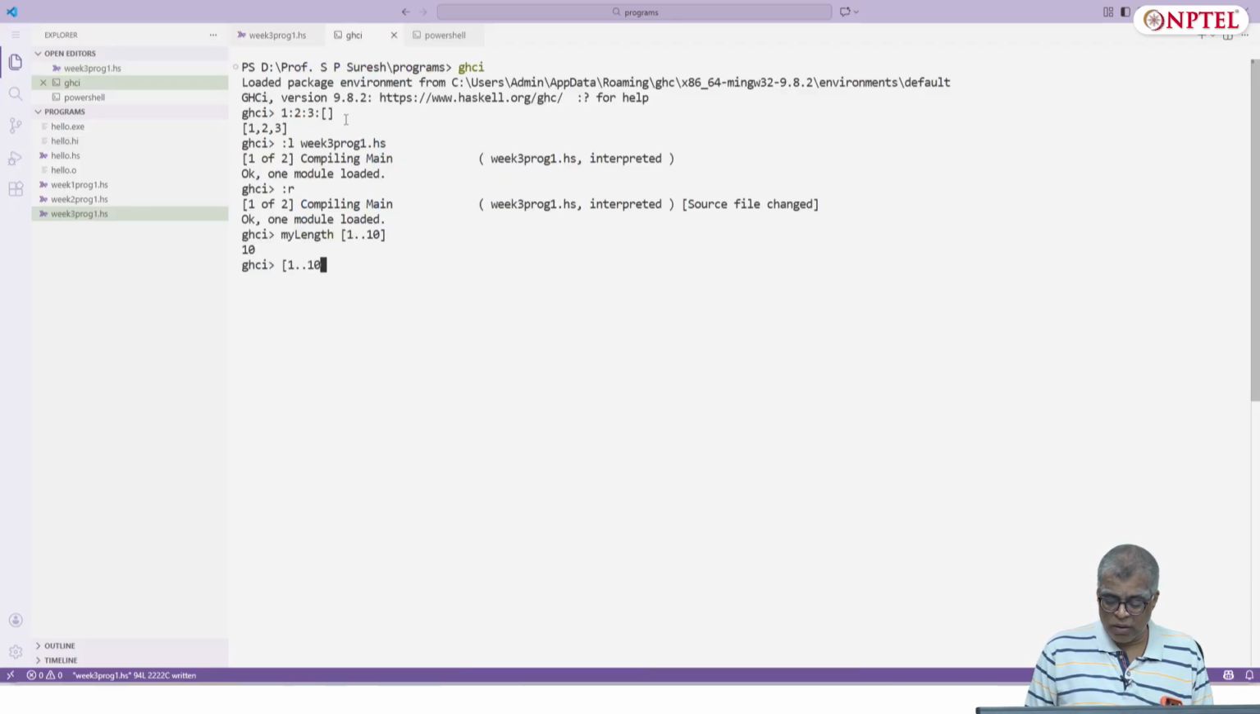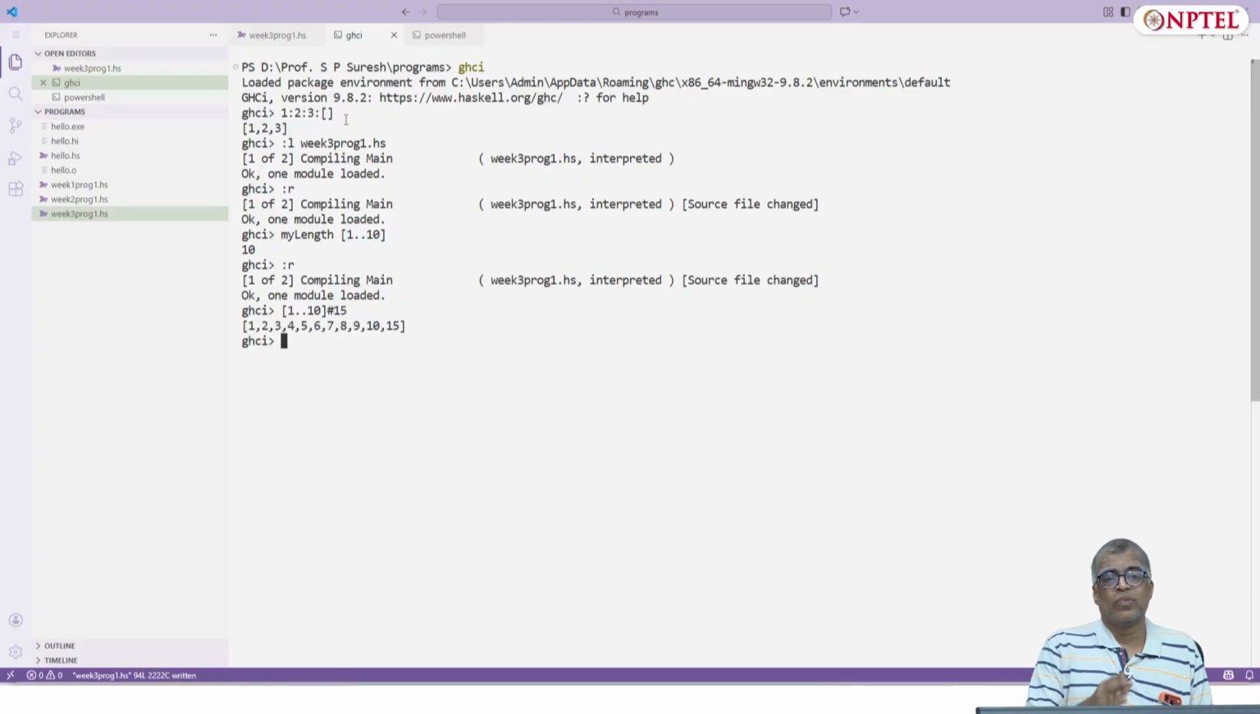1 ... 10. I should reload once again. 1 ... 10 hash 15, let's say. It gives you 1, 2, 3, 4, 5, 6, 7, 8, 9, 10 followed by 15. So these are basic functions that we saw.